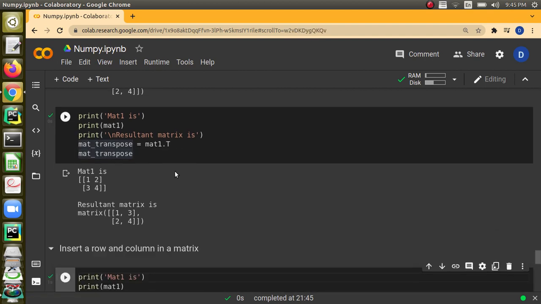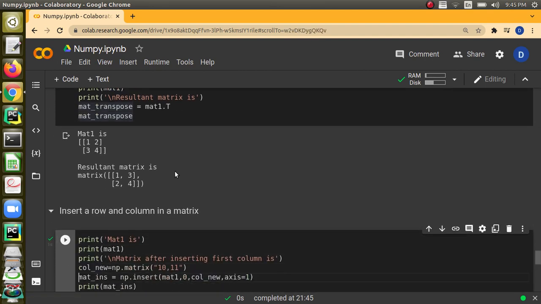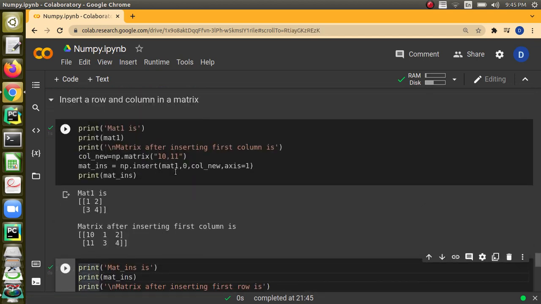And you can insert a column and row as we were doing in the 2D array. This is inserting a column, with axis equal to 1. We create a new column, and then tell np.insert the matrix, the position where you want to insert, and then the new array.